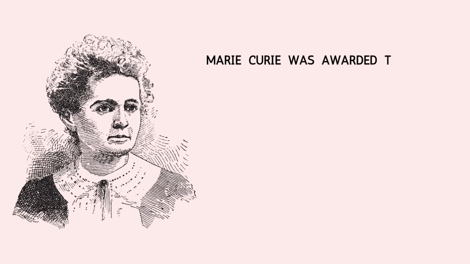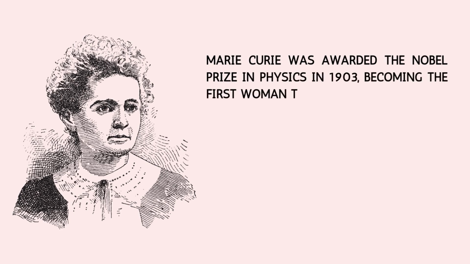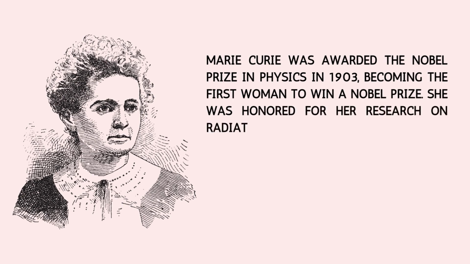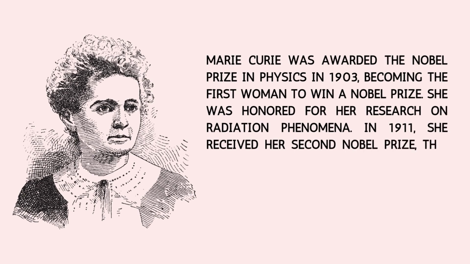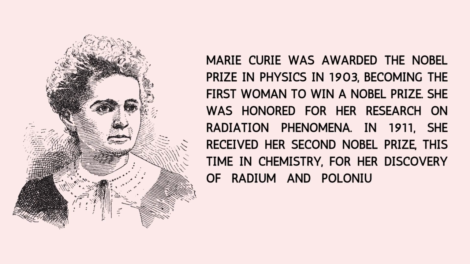Marie Curie became the first woman to win a Nobel Prize, receiving the Nobel Prize in Physics in 1903 along with Pierre Curie and Henri Becquerel for their work on radioactivity. In 1911, she won a second Nobel Prize, this time in chemistry, for her discoveries of radium and polonium and her investigation into their properties.